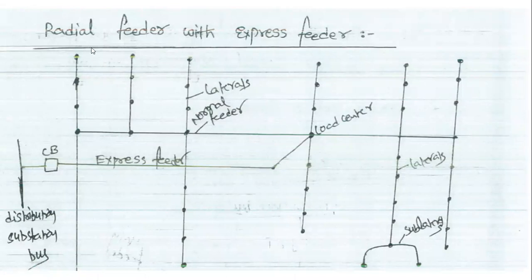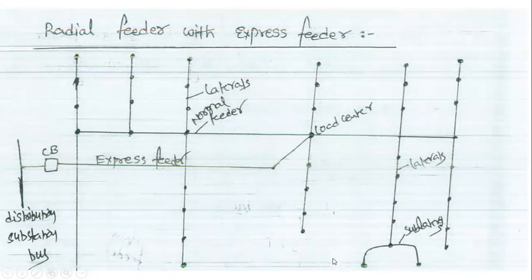Next, the third type is the radial feeder with express feeders. What is the use of the express feeder? If any fault occurs at the main feeder, in that main feeder we have a number of laterals and sublaterals. These are all the laterals, and these are all the laterals.